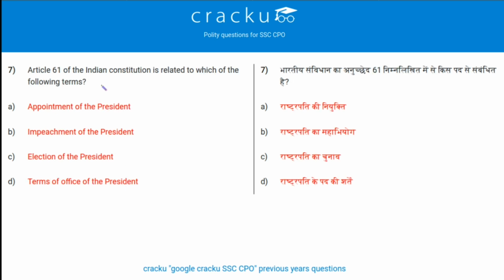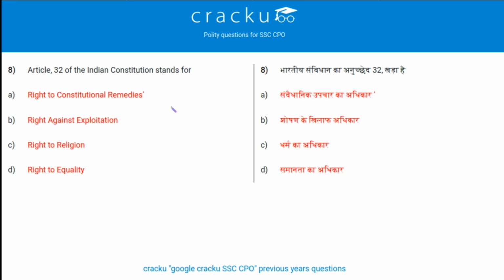Next question says, Article 61 of Indian Constitution is related to which of the following term? Article 61 is related to the procedure for impeachment of the president, that is, option B is the correct answer. Next question.